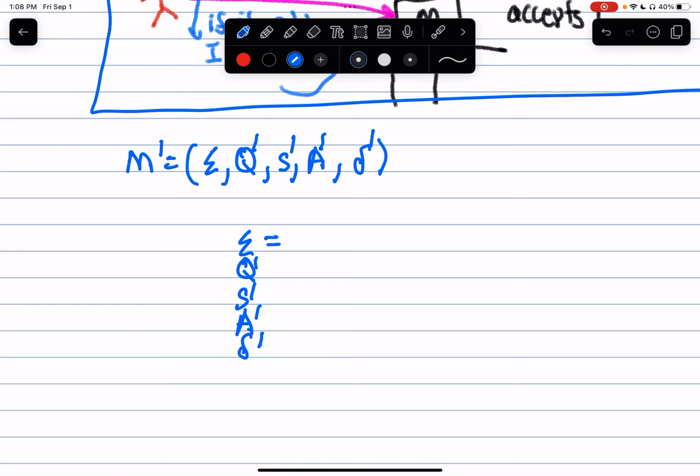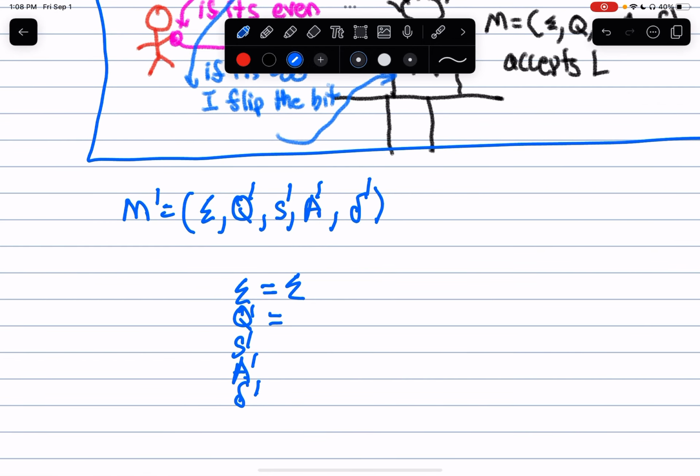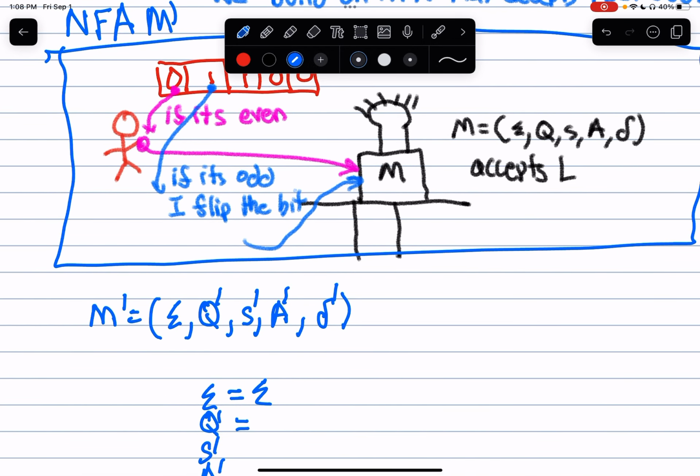Okay, my alphabet's going to be the same. Let's think about my states. When this red guy is standing over here, he needs to keep track. He can't count. The reason he can't have a counter is because a DFA or an NFA has to have a finite number of states. If we're counting, we can get to an infinitely large number of states. This guy needs to keep track of, hey, is this character that I'm pulling an even index or an odd index? Is this even or odd?